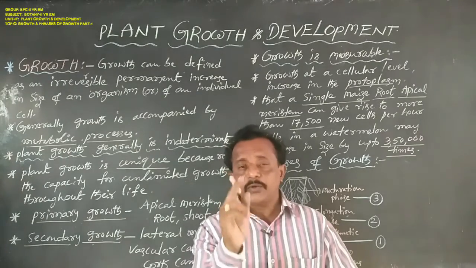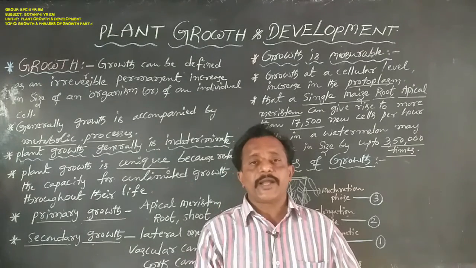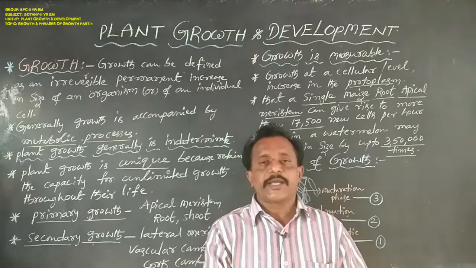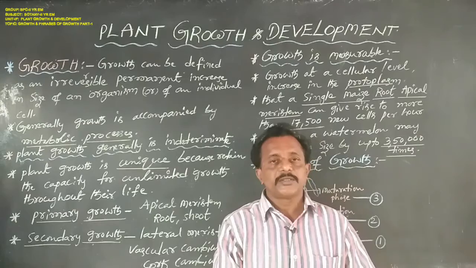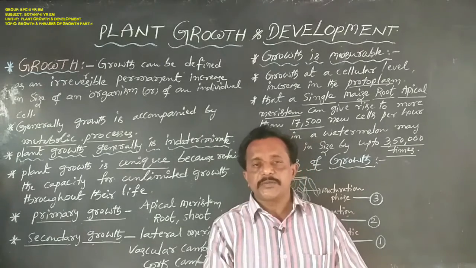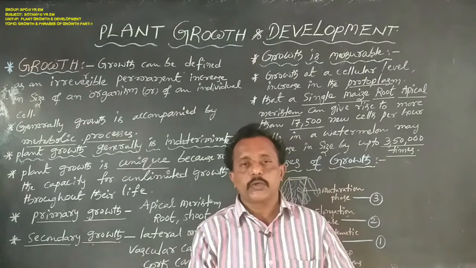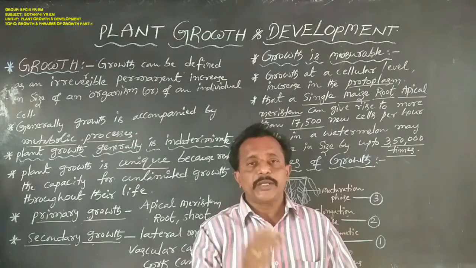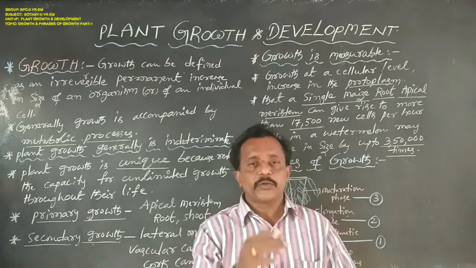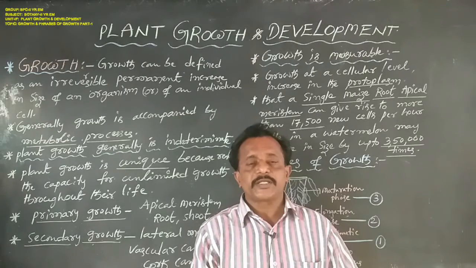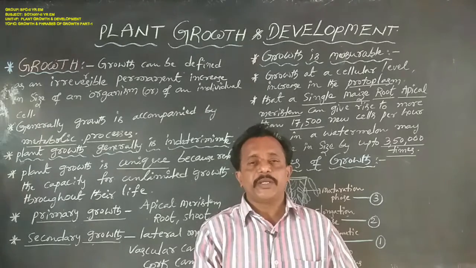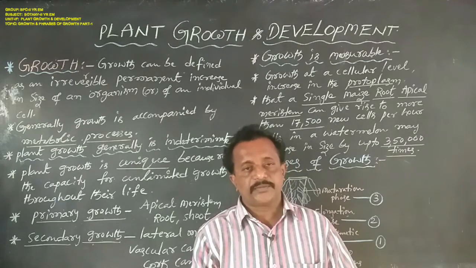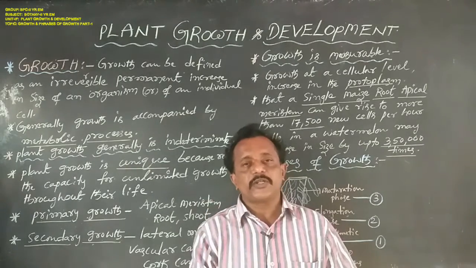This phenomenon is available only in plants, not in animal organisms and human beings. Human beings grow only up to a certain age: men grow until 21 years, women until 18 years. But plants grow continuously.